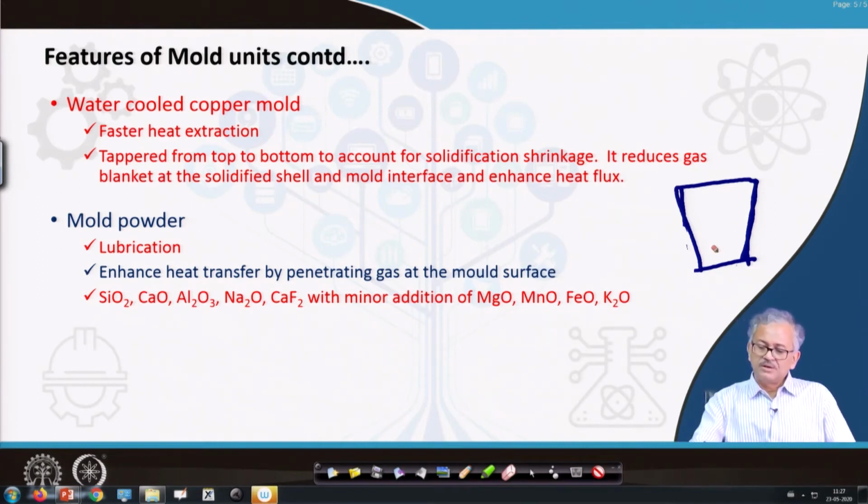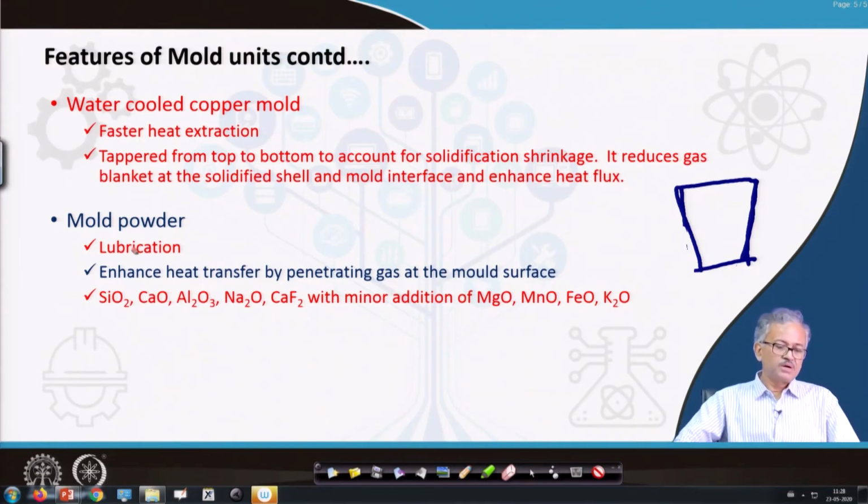Otherwise there will be air gap and gas entrapment. Because of shrinkage, voids will form, and those voids can decrease the heat transfer through the mold wall. So this much tapering is there.